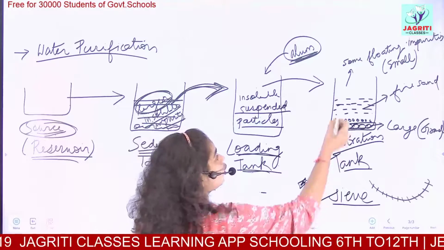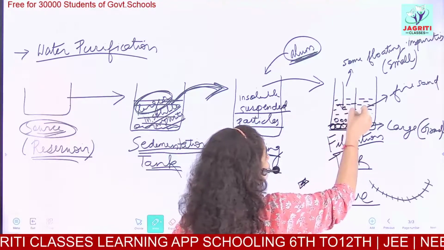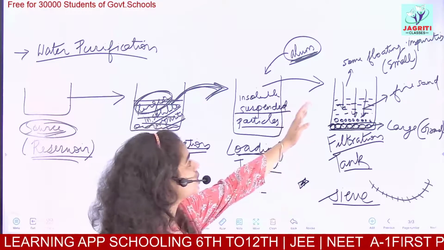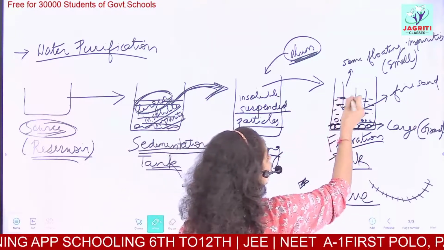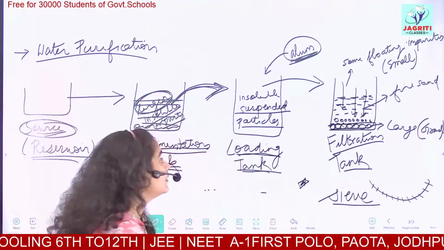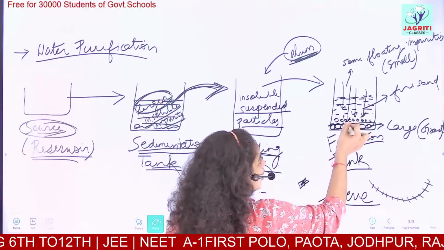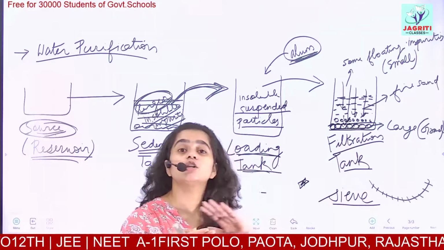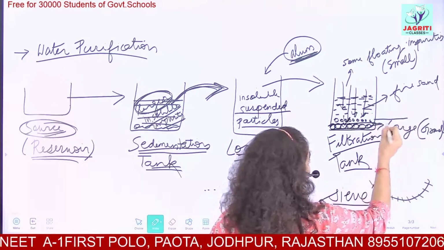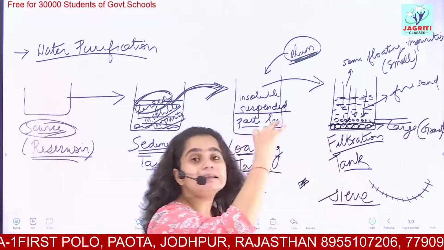So when the water passes down through these layers, the larger impurities are separated on the top, on passing through the sand layer, and as the water passes down, the smaller impurities also get separated. And in turn, we have a tube here which collects all the clear water.